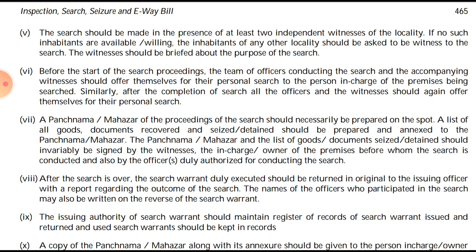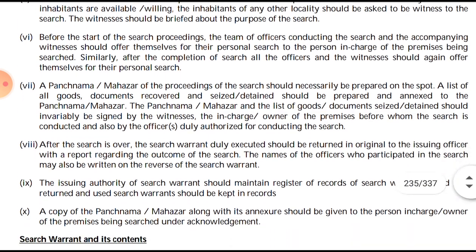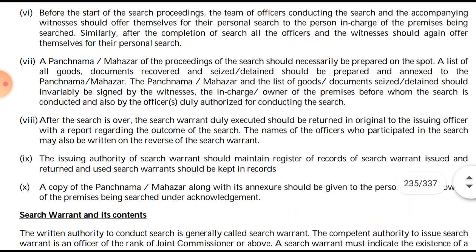Similarly, after the completion of the search, all the officers and the witnesses should again offer themselves for their personal search. Then the Panchnama, or Mahazar, of the proceedings of the search should necessarily be prepared on the spot. The officer will prepare this Panchnama on the spot. The list of all the goods and documents recovered, seized or detained should be prepared and annexed to the Panchnama or Mahazar.